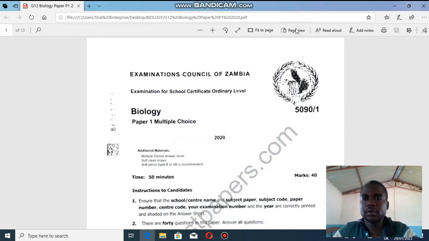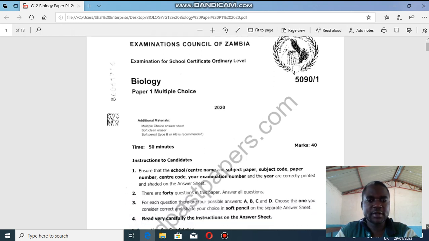Welcome to Biology Paper 1 revision. This is the Examination Council of Zambia School Certificate Ordinary Level Paper 1 Multiple Choice for 2020. So we are going to revise this paper.